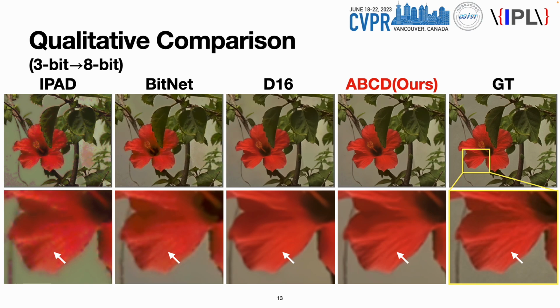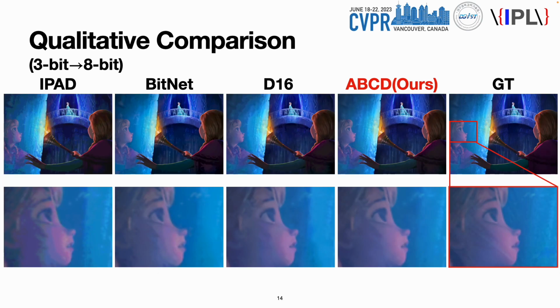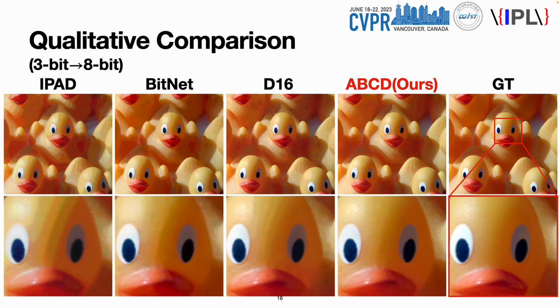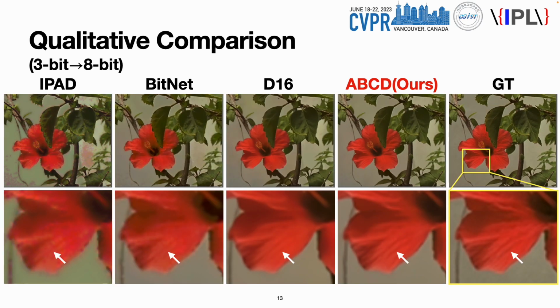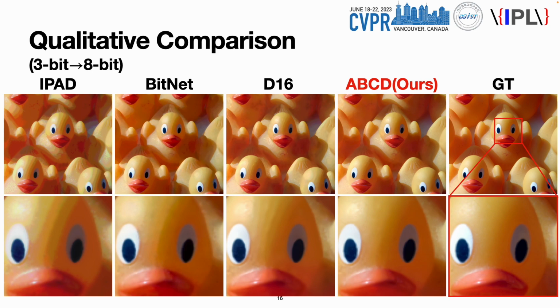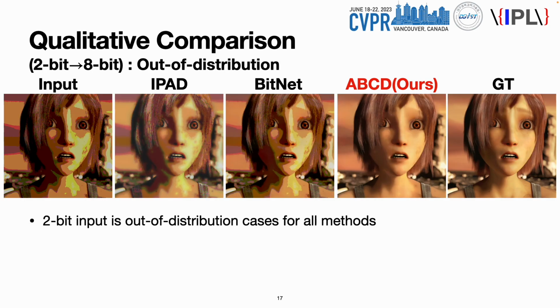Let me introduce another comparison in bit depth expansion. As you can see, feathers, Anna, and Guy, and dogs. Overall, our architecture removed the false contour and recovered the blurred details. Moreover, by using the advantage of implicit function representation, ABCD can predict out of distribution labels. As you can see, only ABCD can remove artifacts effectively. Note that 2-bit image is out of distribution for all methods. However, thanks to implicit function, our ABCD reconstructs unseen labels that include very severe quantization.